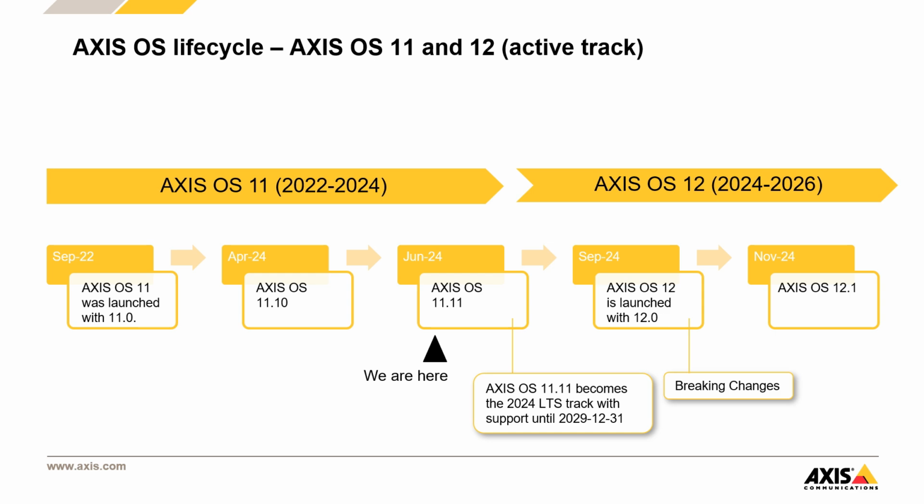Okay. So it's almost time to say goodbye to Axis OS 11. As you can see, we're about to come to the end of the Axis OS 11 life cycle, with 11.11 being actually the last release that will be later on transforming into the 2024 LTS track. But don't panic just yet. Axis OS 12 is just around the corner with 12.0 as its first release in September, and many more releases to come thereafter.